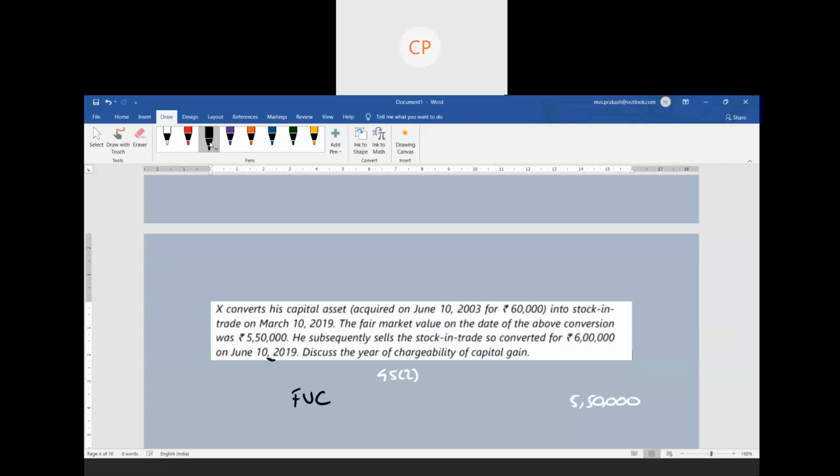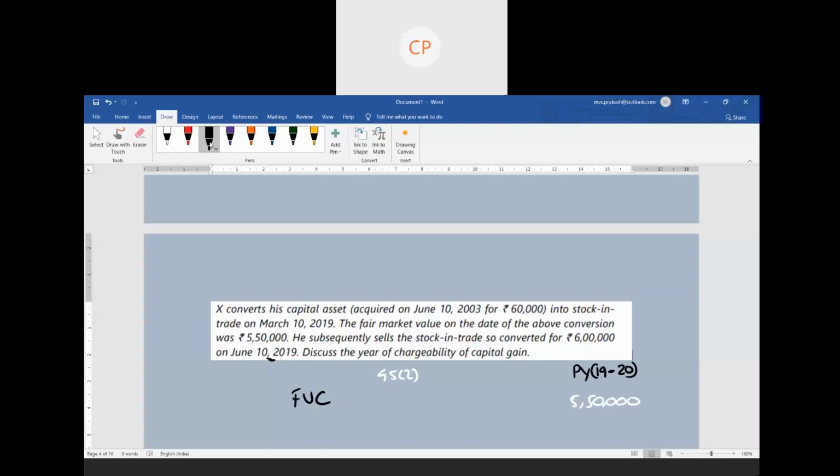That means capital gain is taxable for the previous year 1920. So the taxability of the capital gain is for the previous year 1920. ఎందుకు? ఎప్పుడైతే కన్వర్టెడ్ అసెట్ సేల్ చేస్తున్నామో ఆ ఇయర్ లో మాత్రమే you are supposed to charge the capital gain. So as you are converting in that year, capital gain is taxable in that year.